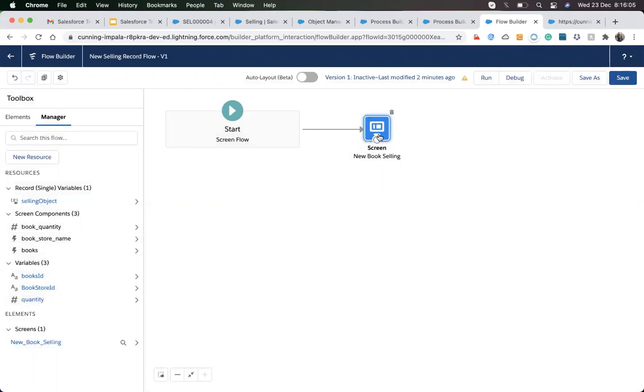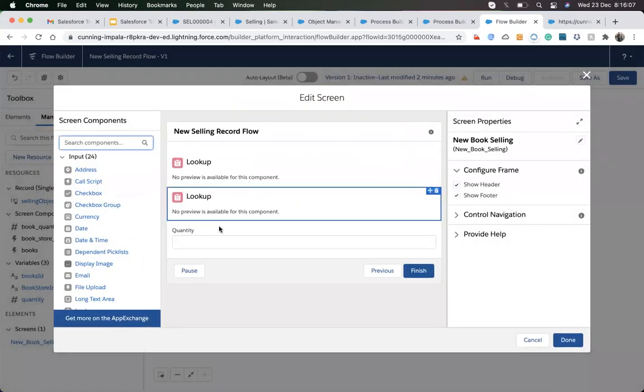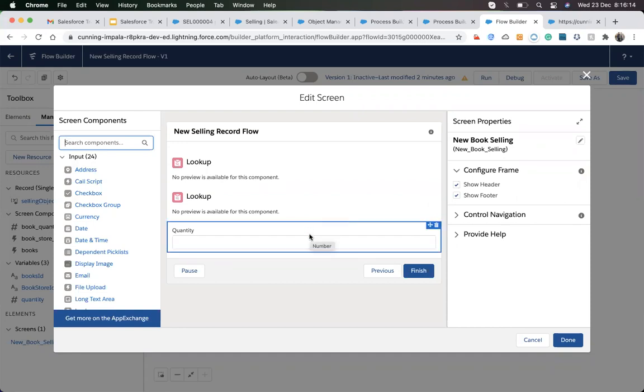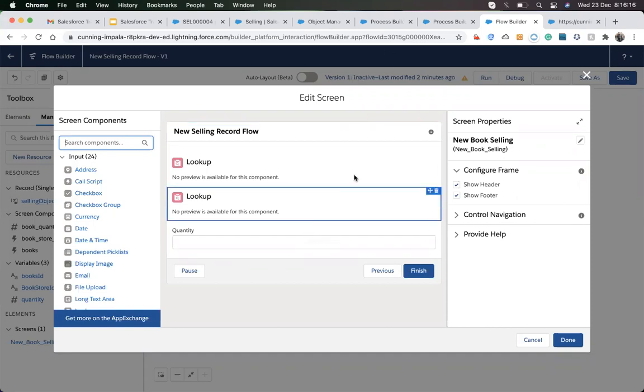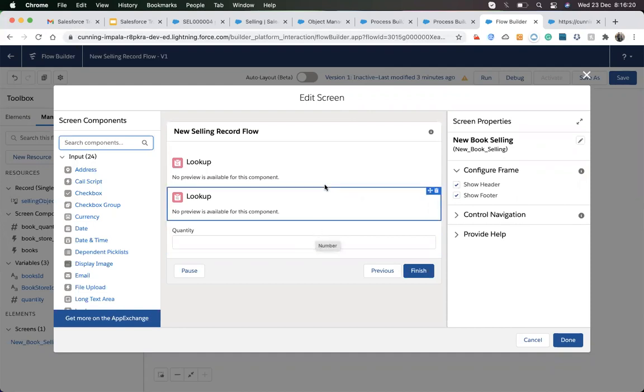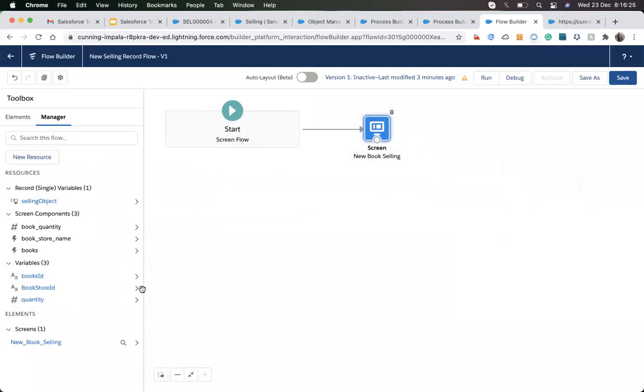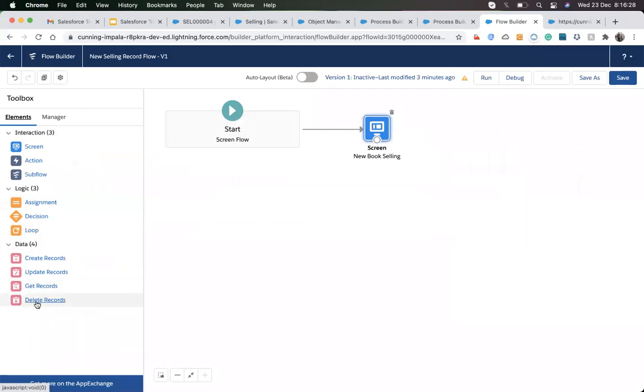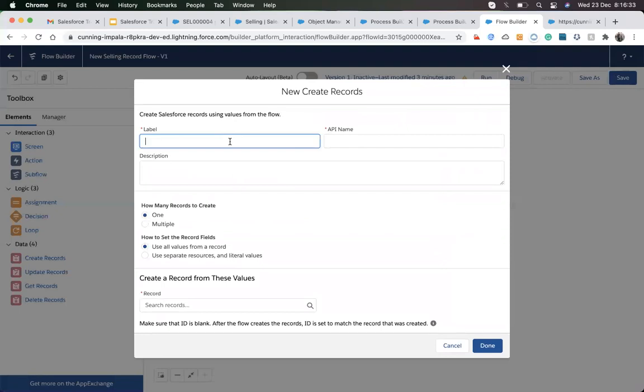Since I have got all these three values, my next task is to calculate the total quantity. Remember, I need to also calculate the total quantity. Let's first create that thing. Thereafter, we will work on total quantity. For creating a record, I will just drag and drop the create record component, and then I will write new selling record.